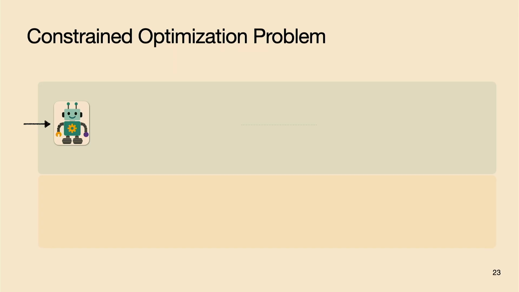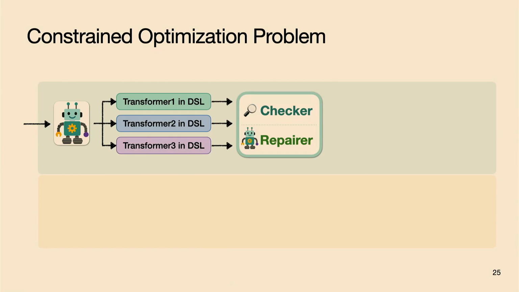So now we can have a high-level sketch of our pipeline. We first prompt the model to get a set of transformer candidates, and then we pass them to our checkers to validate them against the DSL grammar. In practice, this checker is lightweight and manually designed. We hard-coded 6 mistake patterns that are commonly observed in the early model generation stage in our experiments, such as typing errors, invalid constructs, and so on. If a transformer fails this checker, then we will invoke an LLM-based repairer that attempts to fix it automatically.